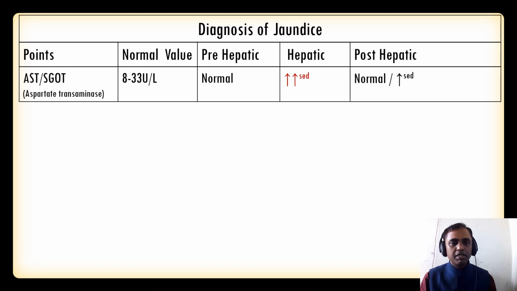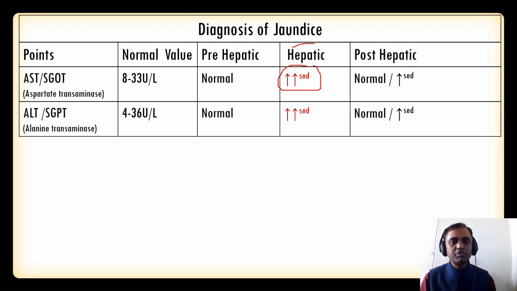And the liver function tests: aspartate transaminase, that is SGOT, normal value is 8 to 33 units per liter. It is increased as it is a liver pathology. So in hepatocellular jaundice the liver function tests will be increased. You can see here that AST is increased in hepatocellular jaundice, and ALT is also increased in hepatocellular jaundice.